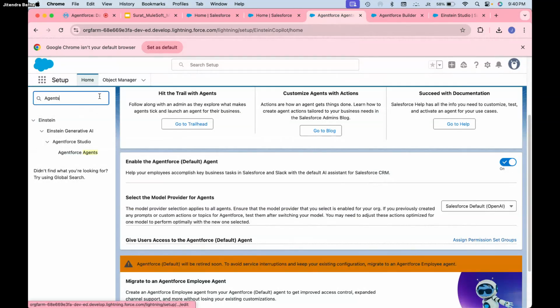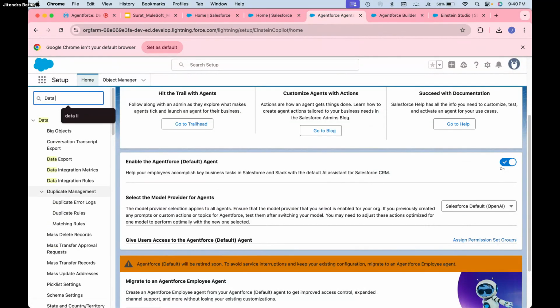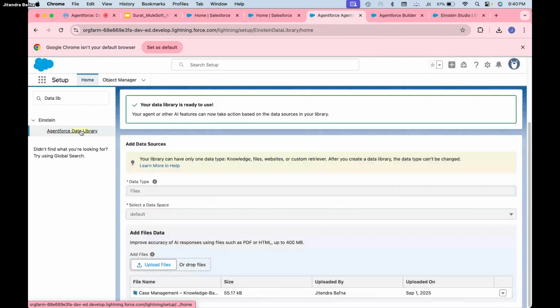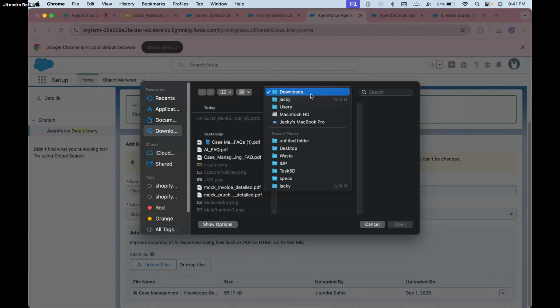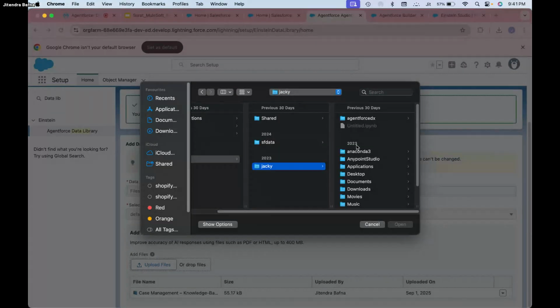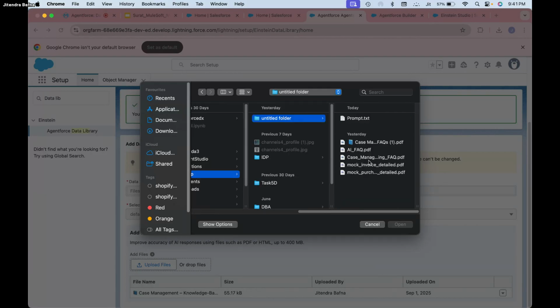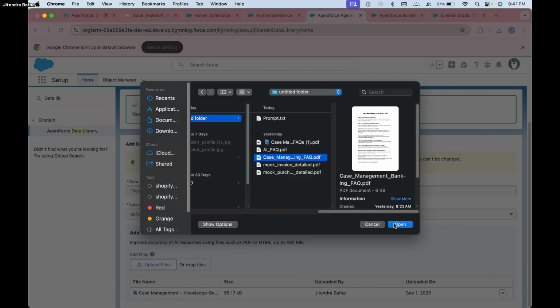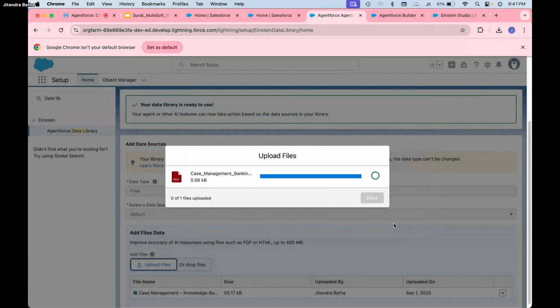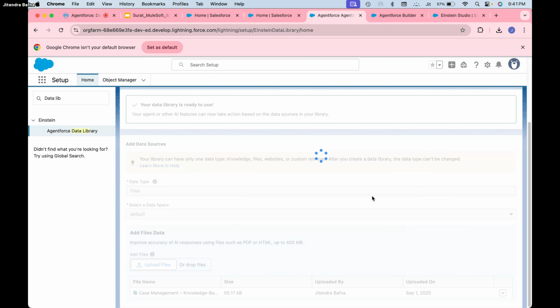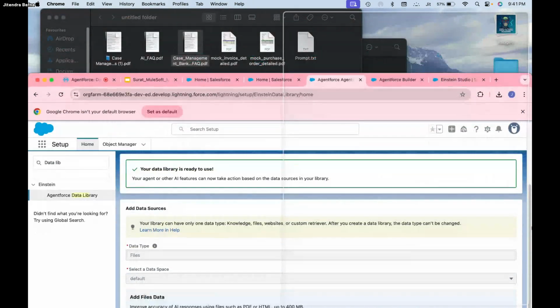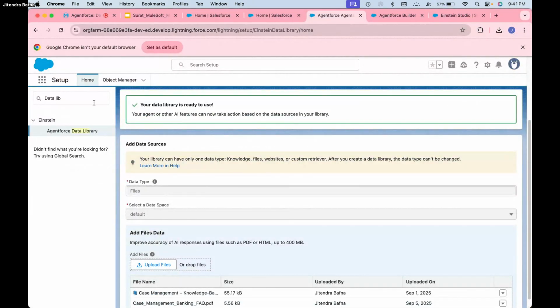I will go to the existing data library, the Agentforce Data Library, and I will use whatever we have there. We already have this case management one, right? So I can upload that file here. I can go to the desktop, I think it's the untitled folder. So case management in banking FAQs, just upload it. Just done. It takes 5 to 10 minutes for the file to get processed. Okay, so it started uploading, but it's still not ready.